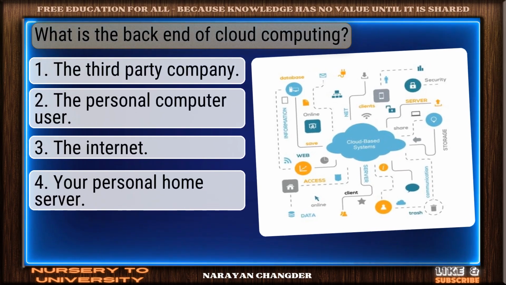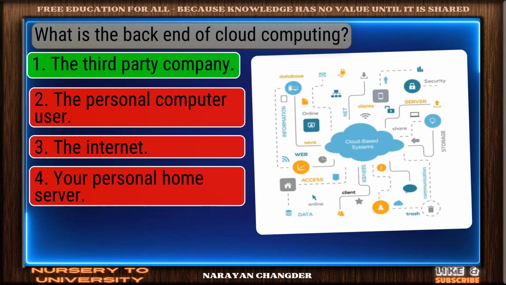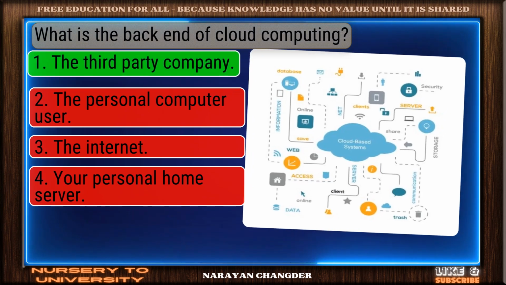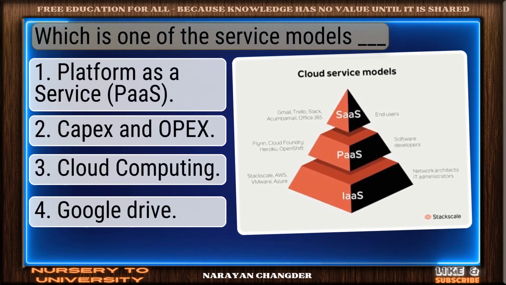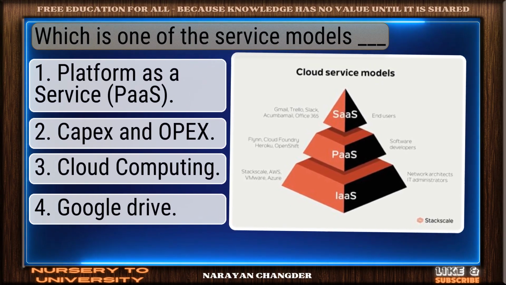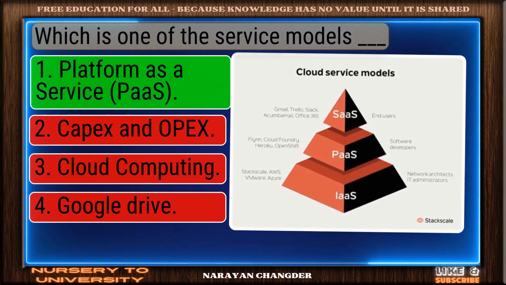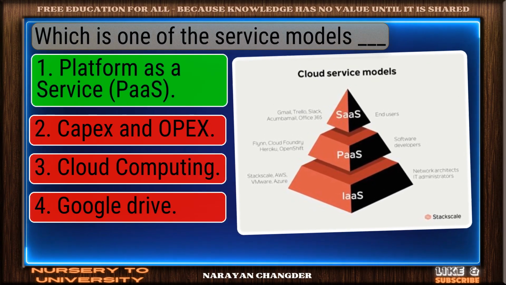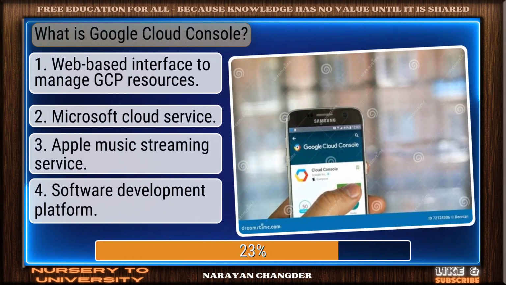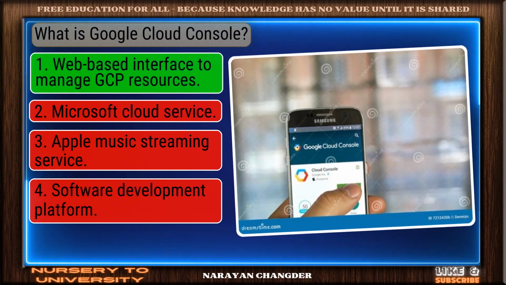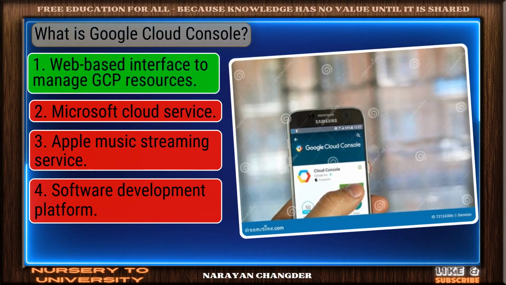Question number 72. What is the back end of cloud computing? Strong choice. The third-party company is the right answer. Question number 73. Which is one of the service models? Excellent choice. Platform as a service is the right answer. Question number 74. What is Google Cloud Console? Nice work. You chose web-based interface to manage GCP resources, and it is correct.